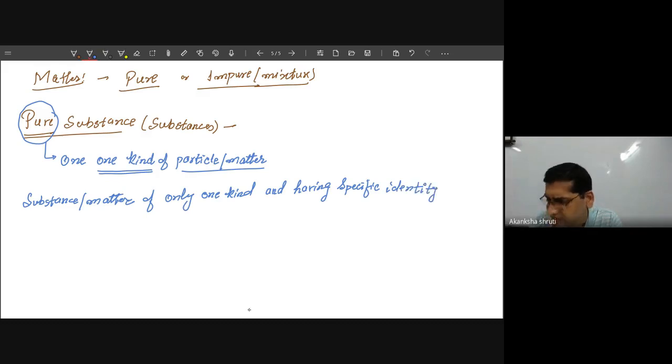Identity means the behavior or the characteristics, like you have your own identity. You are recognized by some special feature. So Valino has the identity that Valino is the son of so and so. In addition, Valino has a specific identity: he is of this much weight, this much height.